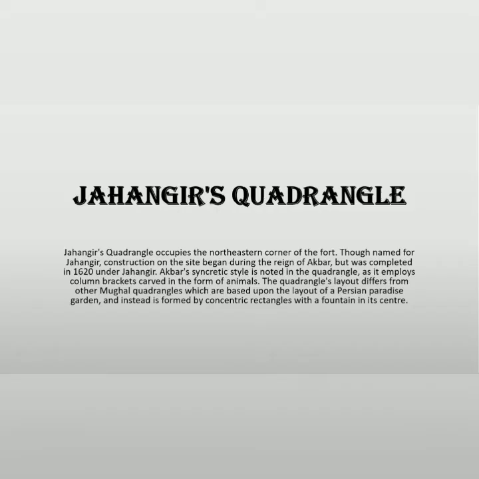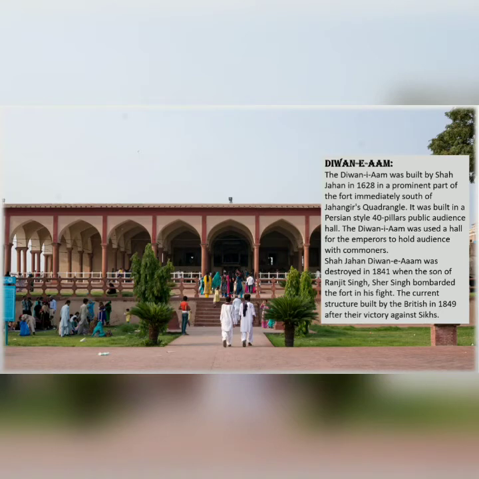Next, Jahangir Quadrangle. Diwan-e-Am. The Diwan-e-Am was built by Shah Jahan in 1628 in a prominent part of the fort immediately south of Jahangir Quadrangle. It was built in Persian style as a 40-pillar public audience hall. The Diwan-e-Am was used as a hall for the emperors to hold audience with commoners.